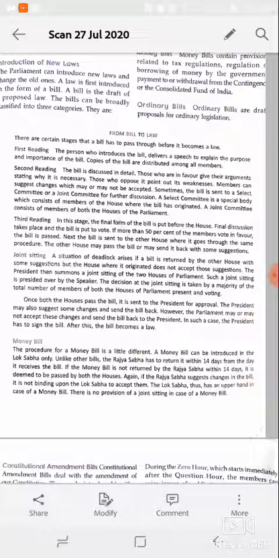So students, today again we will continue the chapter Parliament System, and today we will discuss how a bill becomes a law. As we know, our legislature, our parliament's main function is to make laws. To make a law, parliament has to follow a specific procedure. So let's see how a bill becomes a law. There are certain stages a bill has to pass through before it becomes a law.